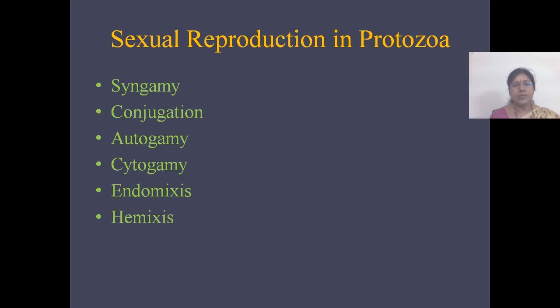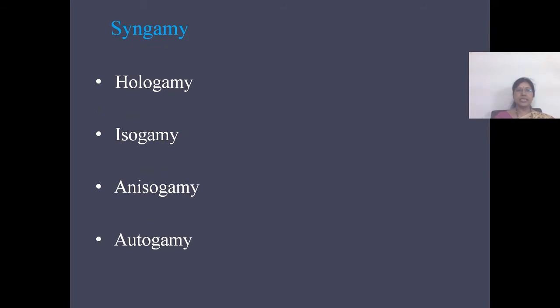Now let us see about sexual reproduction in protozoa. The sexual reproduction methods include syngamy, conjugation, autogamy, cytogamy, endomixis and hemixis. First is syngamy. Syngamy is the fusion of male and female gametes. This is called syngamy. Syngamy is the complete fusion of the two sex cells or gametes. The fusion nucleus formed by the union of the gametes is called synkaryon.